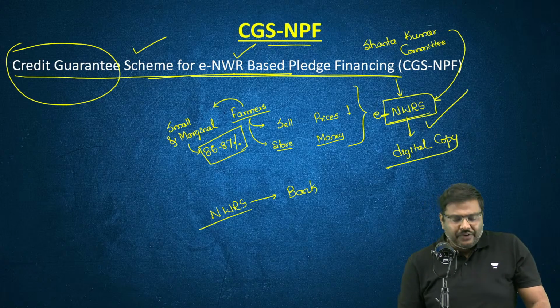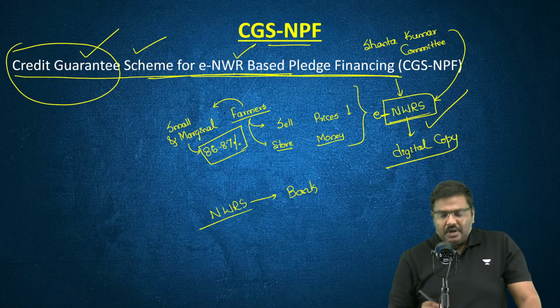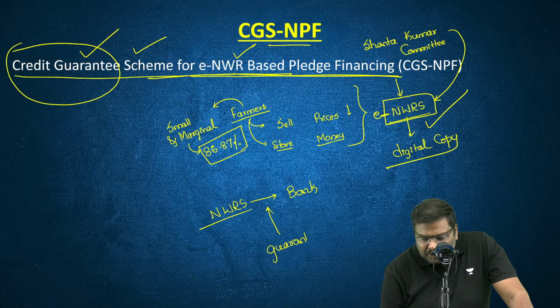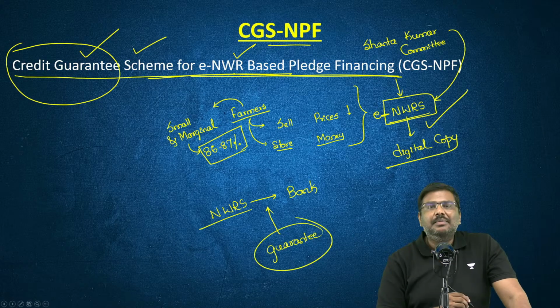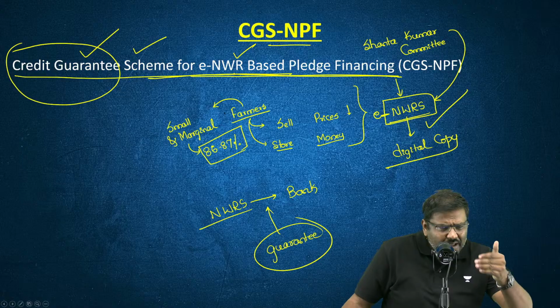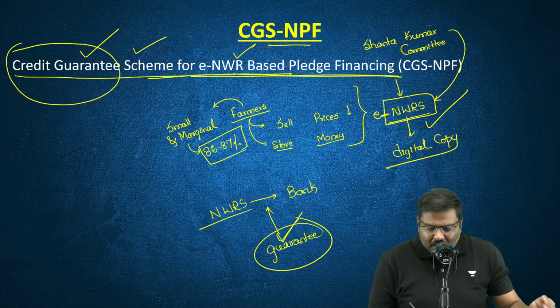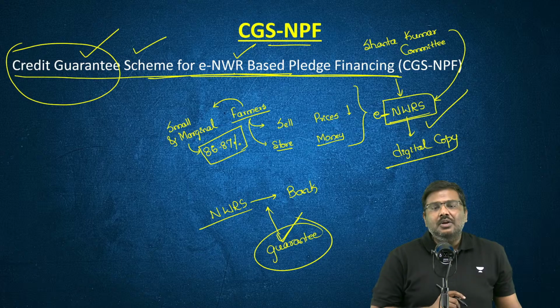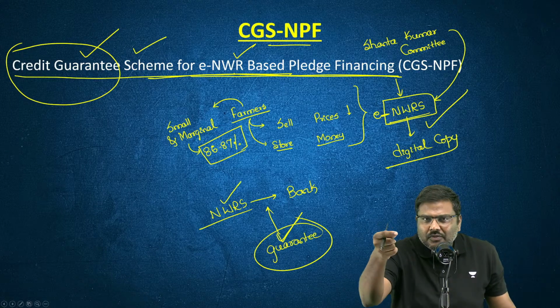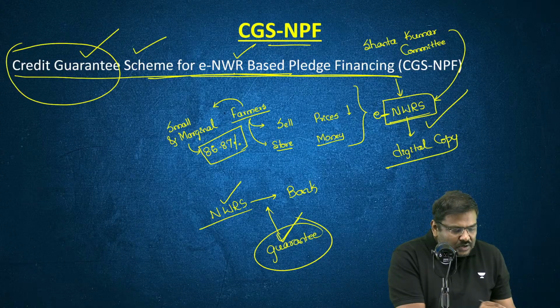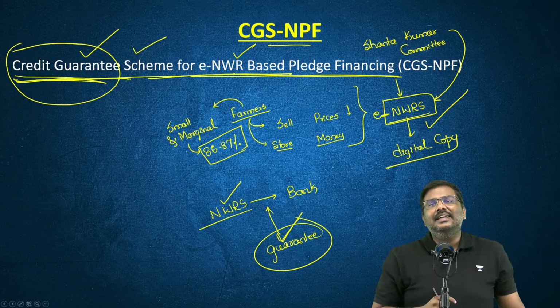Now, the government of India, under this initiative, will guarantee a certain amount of payment to the bank. Is everybody able to understand this? If I default on the payment of the loan, the government of India will guarantee the payment. This is the concept of a credit guarantee.